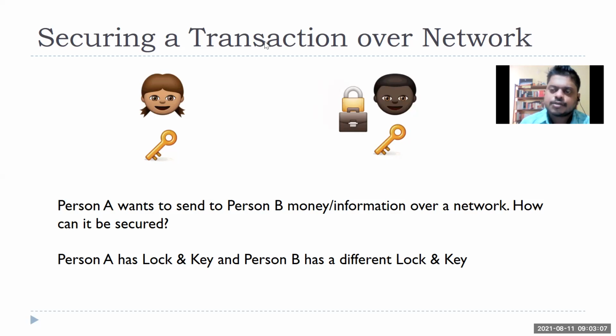So that change in ownership can be recorded in a blockchain. That is one part, only the change in ownership. That is one piece of information.